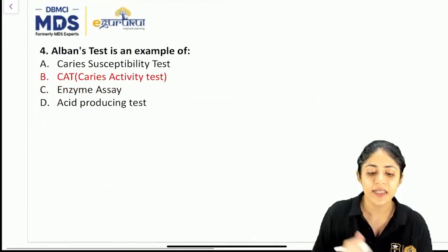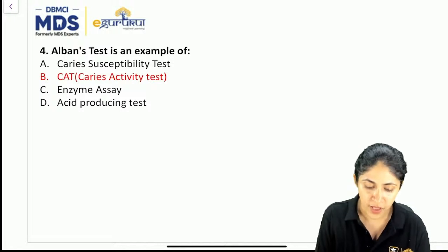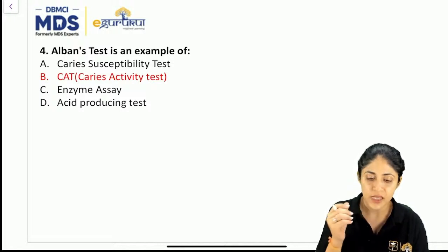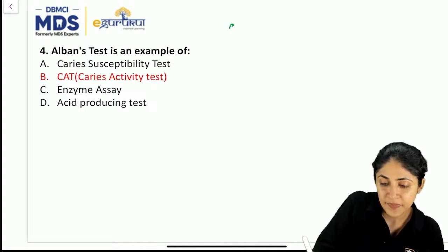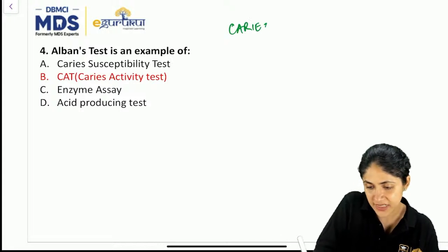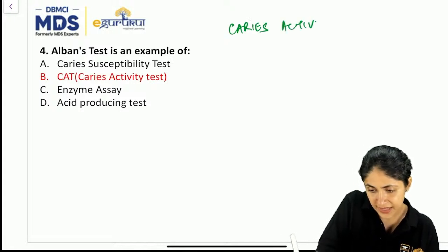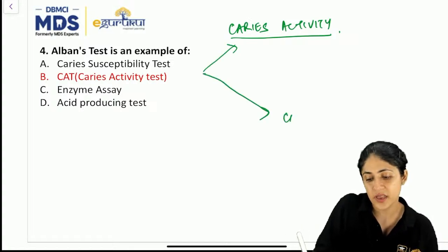Okay, the next question is, Albans test is an example of. Okay, so Albans test is an example of, now what is caries activity? It is definitely an example of a caries activity test. It has been taught to you in the caries activity test. Now here I'll explain to you what is caries activity and caries susceptibility.